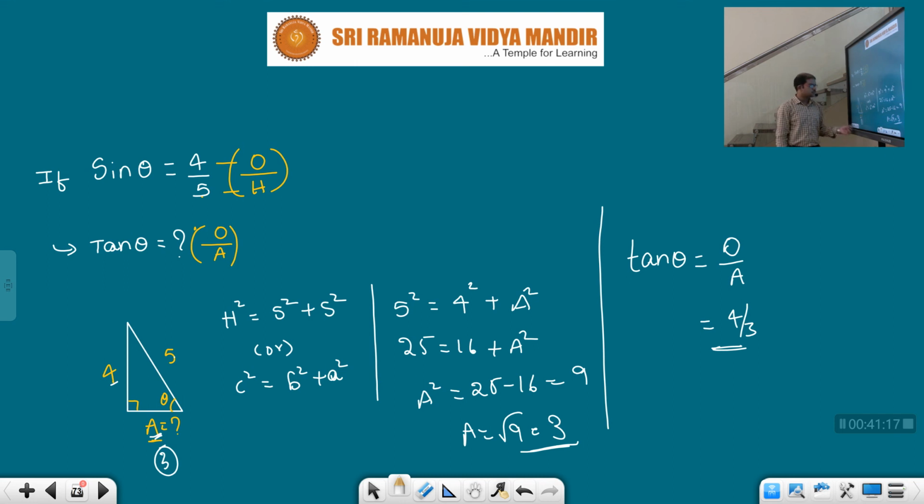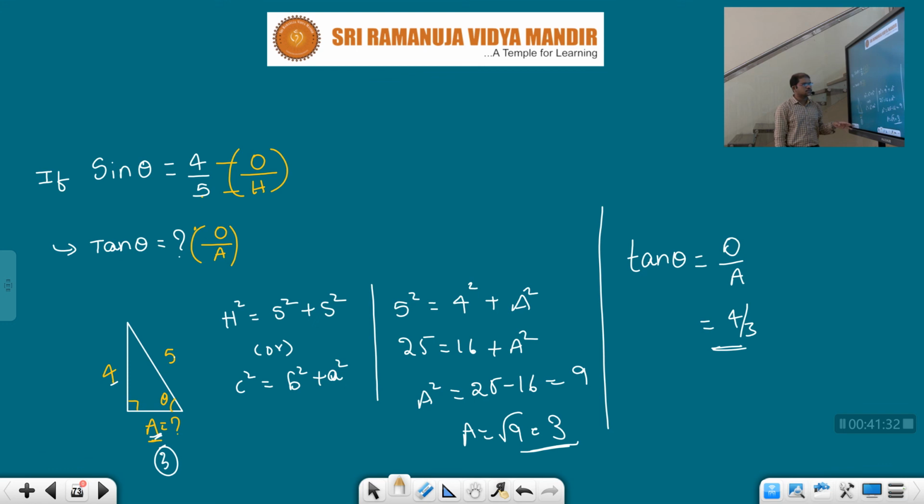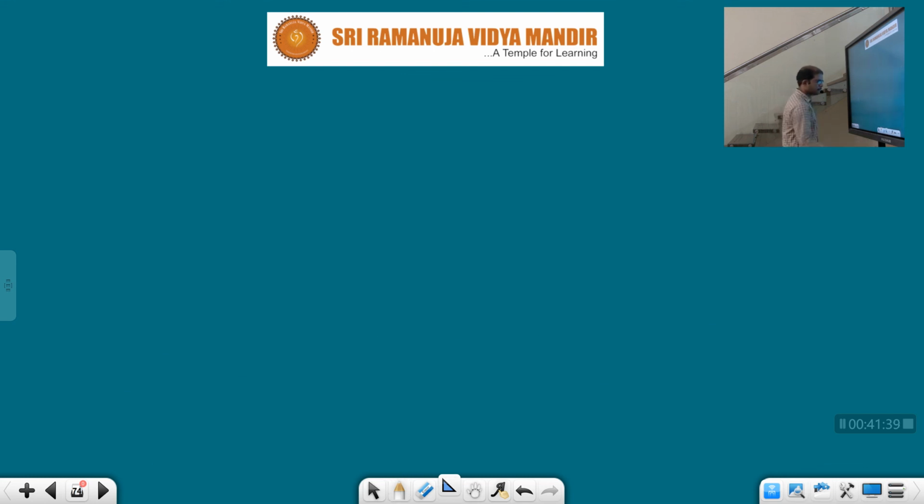Clear, children? In the previous problem, that is the value we got, tan theta 4 by 3. Suppose if you have a triangle, you can calculate sin theta, cos theta, tan theta. Suppose if you have sin theta, cos theta terms, you can get the triangle also. Clear? Let's do another one.